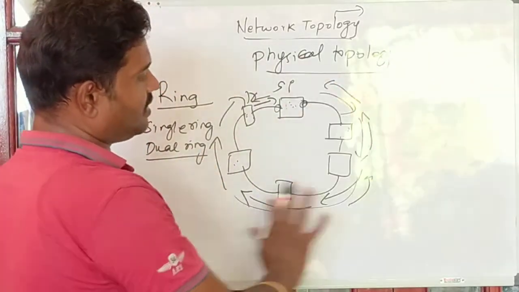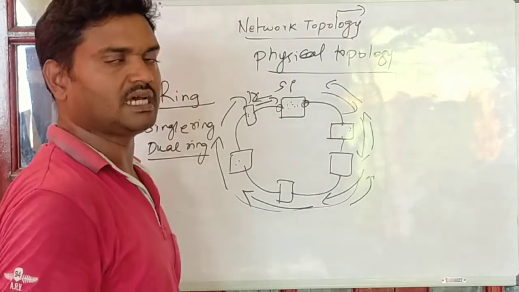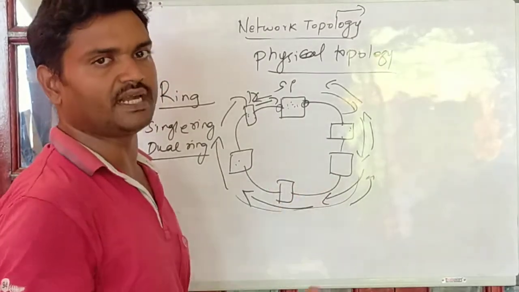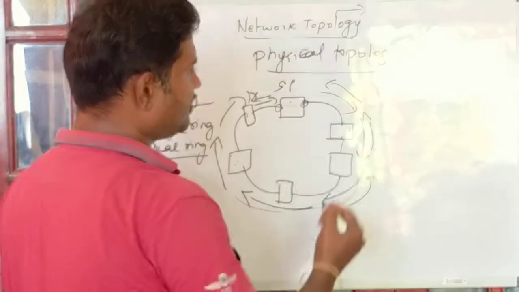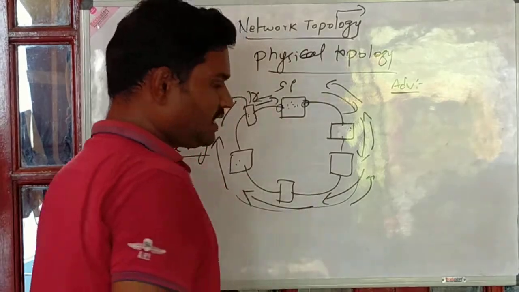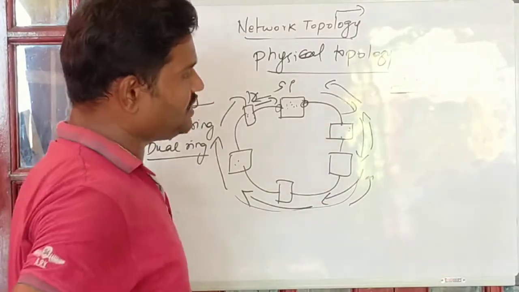This is the physical topology, which is arranged like a ring. Each node is connected with two end devices. And if you take the advantages and disadvantages of this, an advantage is that it is easy to configure.